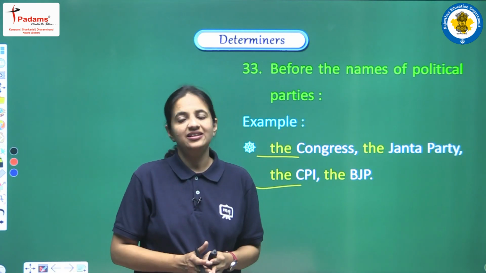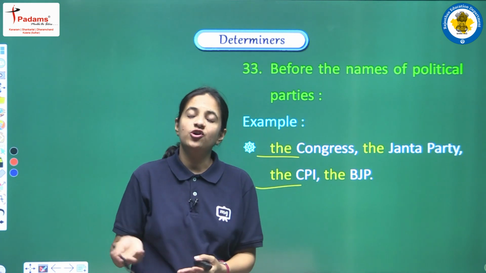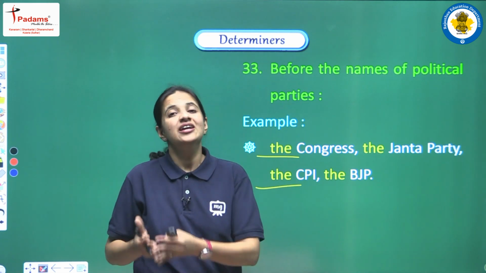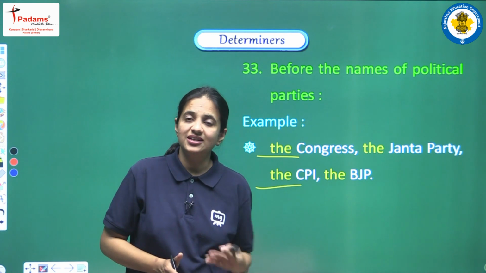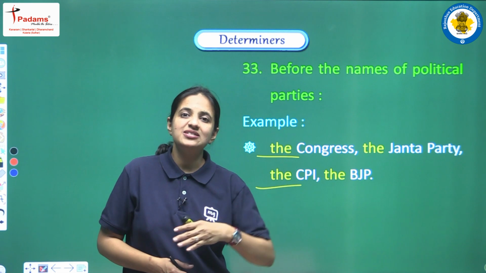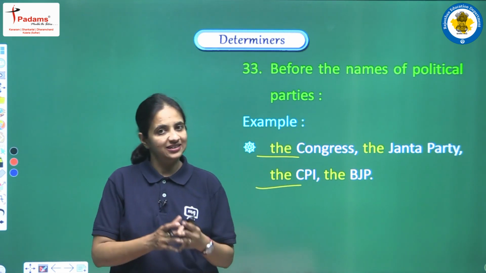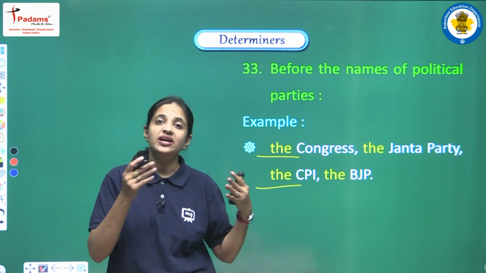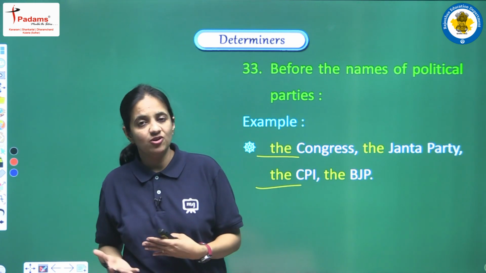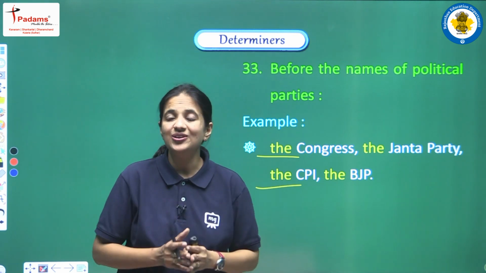Just remember one thing, that the is known as a definite article, and it is used before all the nouns. If you are having singular, plural, countable or uncountable, no matter, but you can use the if you want to indicate that you are talking about some particular person, some particular thing. So at that time you can use this article the. And we have discussed so many different uses also of this article, when you were using the before adjectives also, right? So just read all the uses very carefully, learn all these uses.